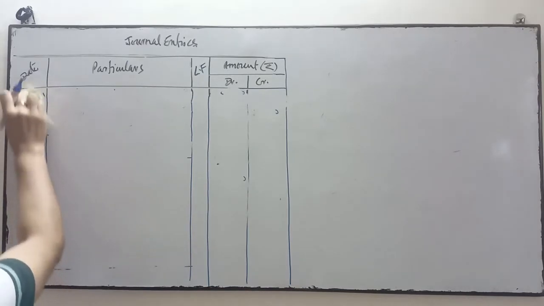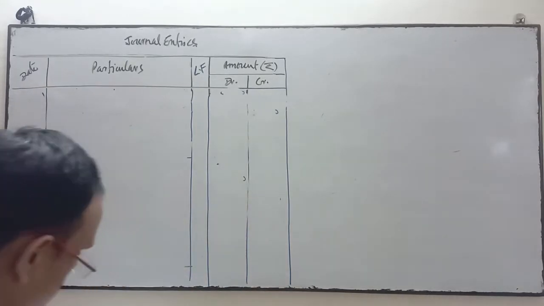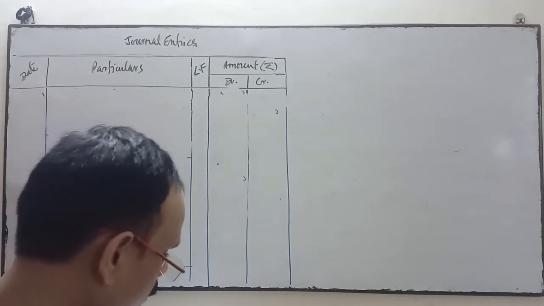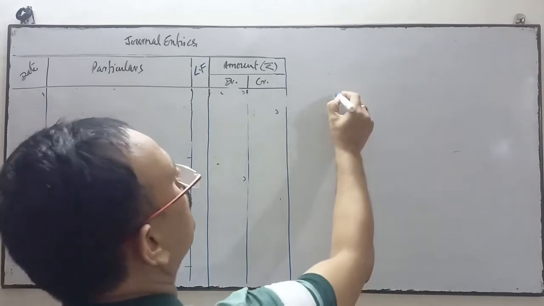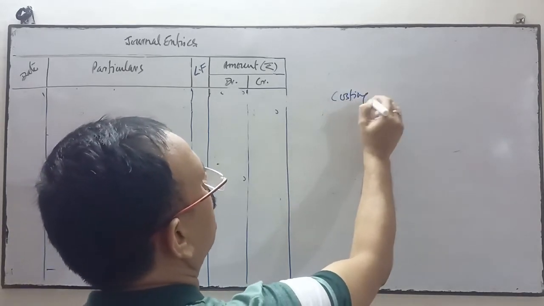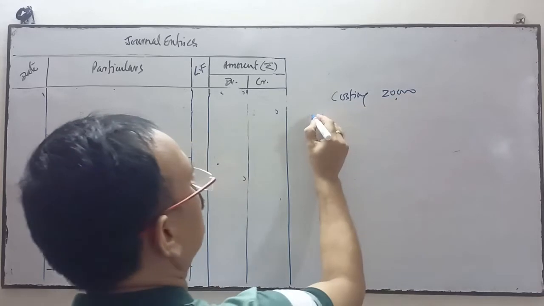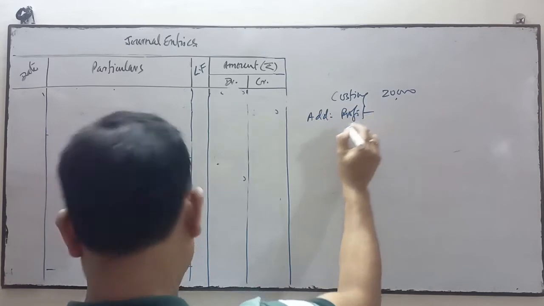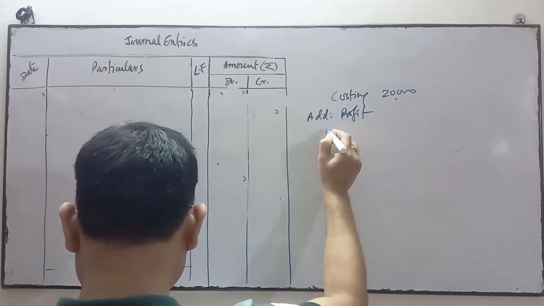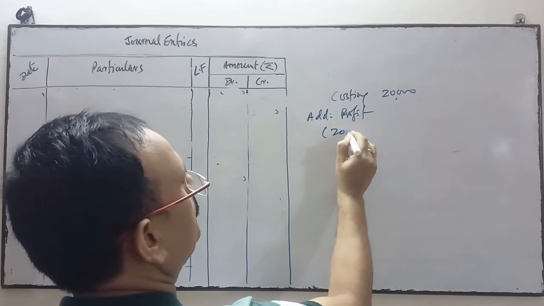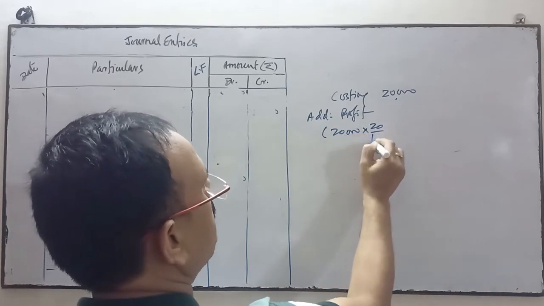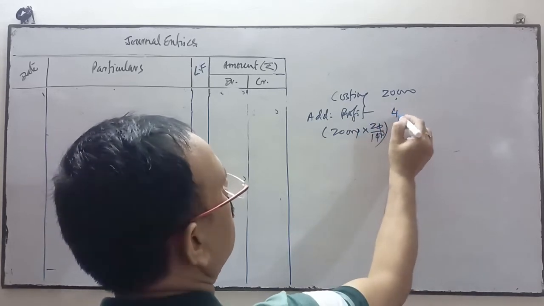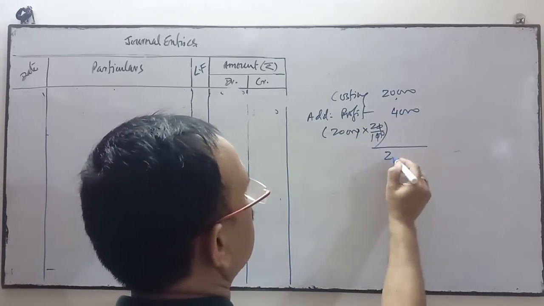Now we'll see the next transaction. Goods costing rupees 20,000 sold to Manoj at a profit of 20%. The cost of the goods is 20,000, sold at a profit of 20% on cost. So 20% on cost means 20,000 into 20 upon 100. So it is 4,000. It means it is 24,000.